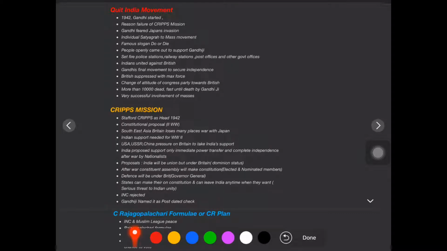We can say that the important things are the Quit India movement, which was in 1942 because the Cripps Mission failed in 1942. In Quit India, Gandhiji's famous slogan was "Do or die." It was a very successful mass movement. So this is all about these three things.